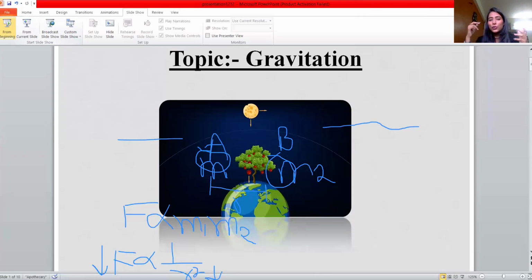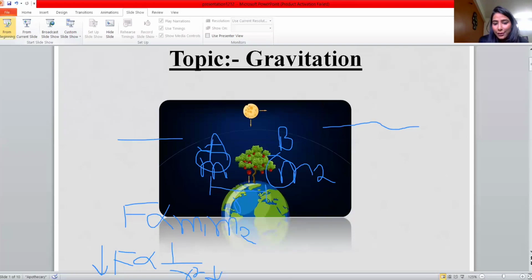Now you may say, ma'am, it looks like a magnet. Here its property looks like a magnet. When you take two magnets and bring them very close, the force of attraction is so high, so large. But when you put a lot of distance between them, you notice the force of attraction starts decreasing. Same here. I hope this is clear.